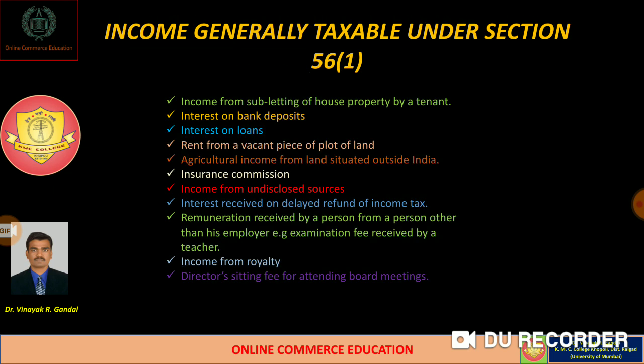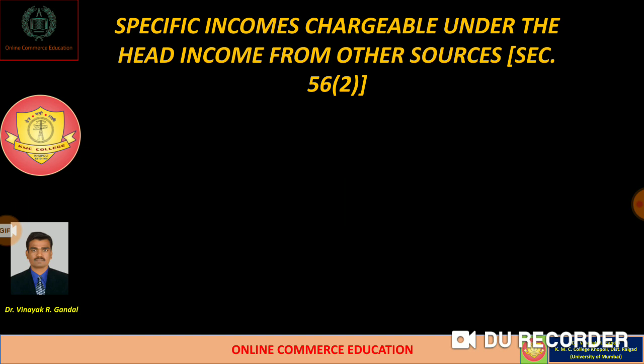So these are the various types of incomes which are generally taxable as per section 56 subsection 1 of Income Tax Act 1961 under income from other sources. Okay. Now we have to understand specific incomes which are chargeable under the head of income from other sources as per section 56 subsection 2.